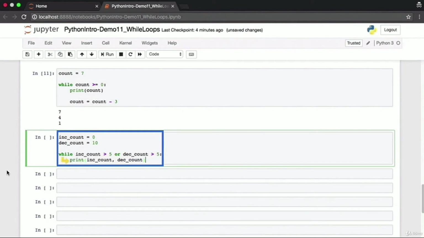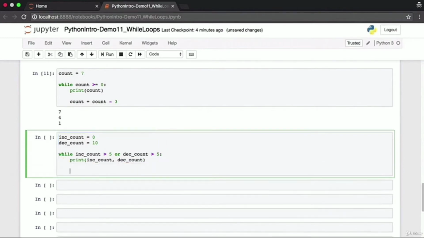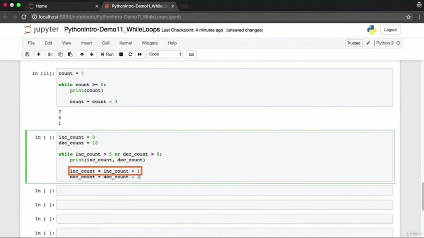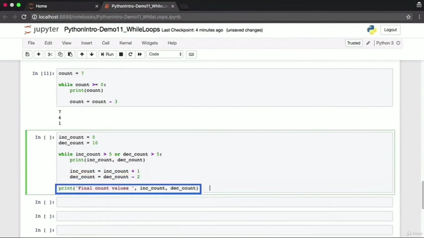Within the while loop, we print out the values of the increment counter as well as the decrement counter. We then increase the value of the increment counter by 1 and decrease the value of the decrement counter by 2. And finally, when we get out of the while loop, we want to print the final count values of both the increment as well as the decrement counter. Before you execute this cell, see if you can think through what values the increment and decrement counter will take on and what the result of this while loop will be. This is good practice for you to understand how the while loop works.